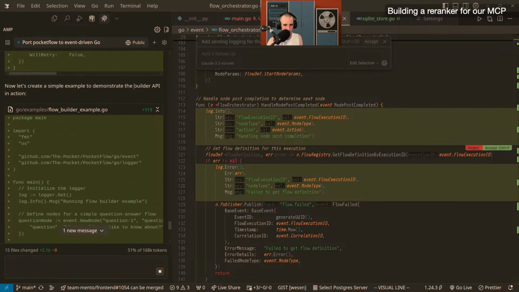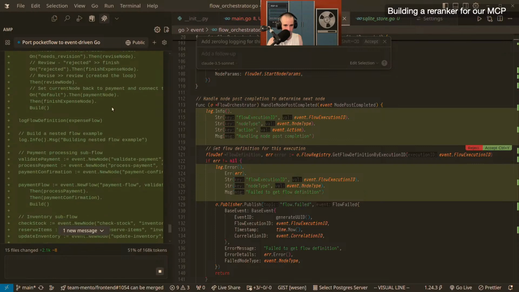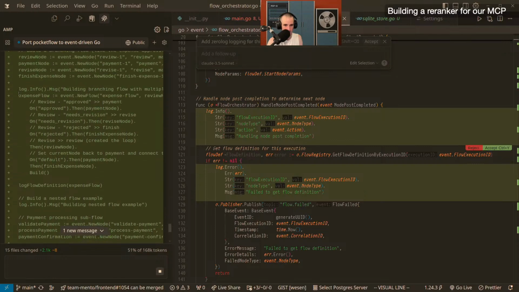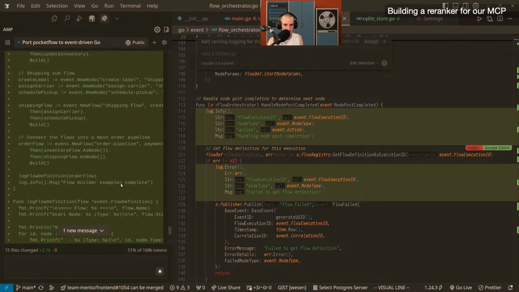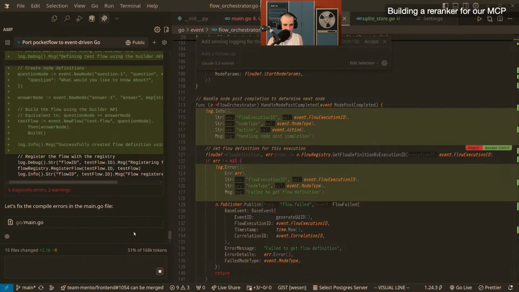So let's create a simple example with the flow builder. Come on, is this going to be pretty? Yeah. See, this looks pretty nice. And so here it's crashing probably because of the store, that I'm not going to do tonight. I wonder if this is going to compile though.